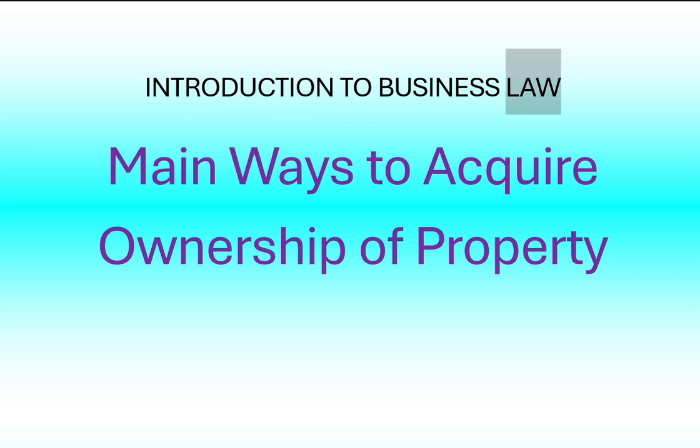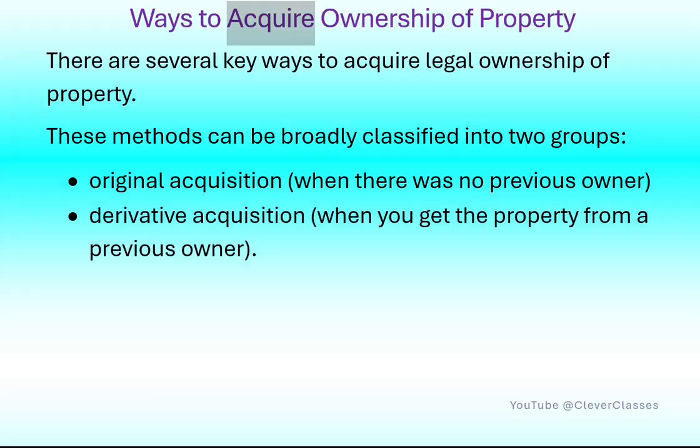Introduction to Business Law. Main ways to acquire ownership of property. There are several key ways to acquire legal ownership of property. These methods can be broadly classified into two groups. Original acquisition, when there was no previous owner. Derivative acquisition, when you get the property from a previous owner.